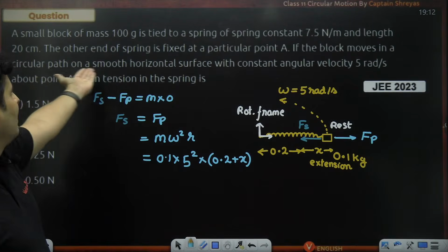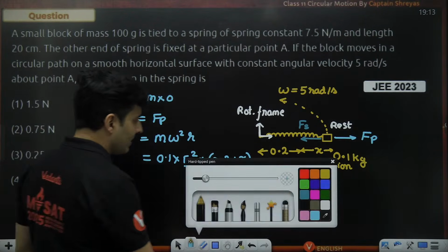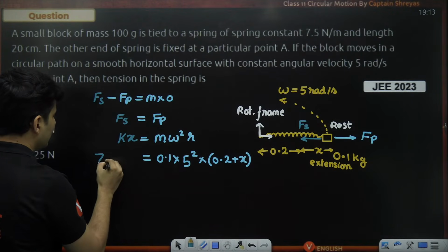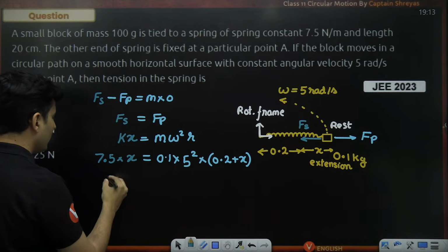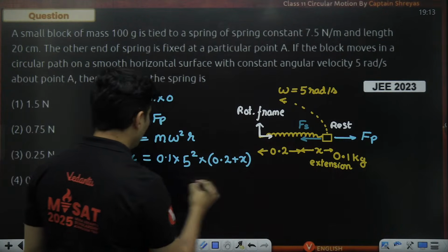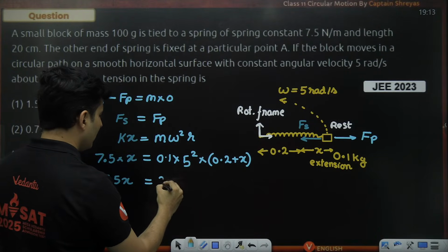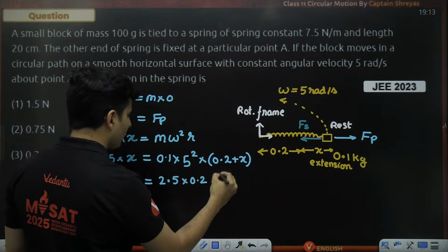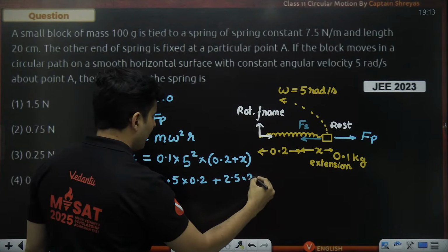Is it given? Oh my God. Maybe that's why the spring constant is given, because I know this will be kx, and k is 7.5, and x I do not know. Maybe I have to solve this equation. So 7.5x is equal to, what is this? 5 squared is 25, so this will be 2.5 multiplied by 0.2 plus 2.5 multiplied by x.